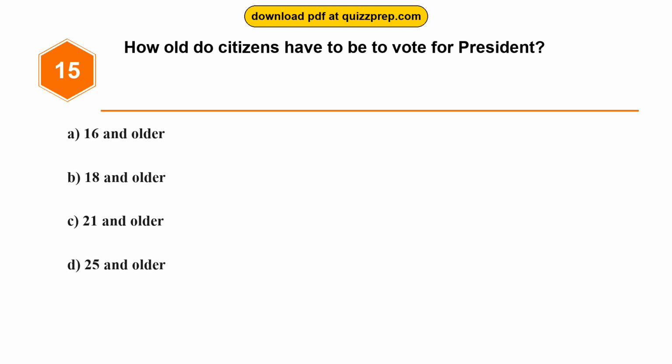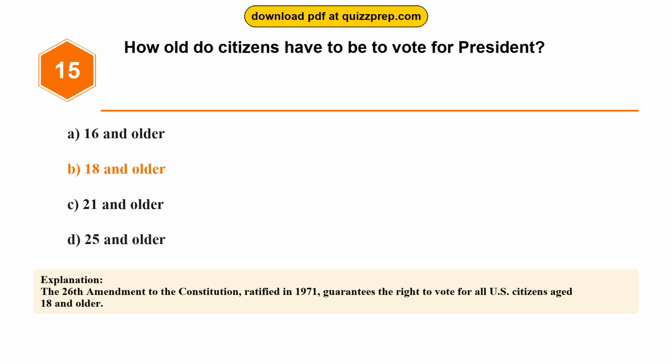Question 15. How old do citizens have to be to vote for president? Option A, 16 and older. Option B, 18 and older. Option C, 21 and older. Option D, 25 and older. The correct answer is option B, 18 and older. The 26th Amendment to the Constitution, ratified in 1971, guarantees the right to vote for all U.S. citizens aged 18 and older.